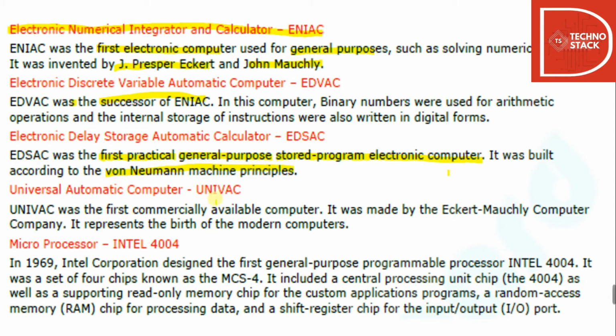Then after that was UNIVAC, Universal Automatic Computer. UNIVAC was the first commercially available computer for everyone. It was made by the Eckert-Mauchly Computer Company, which by the way made the first ENIAC. It represents the birth of modern computers. This is very important, you have to remember that.